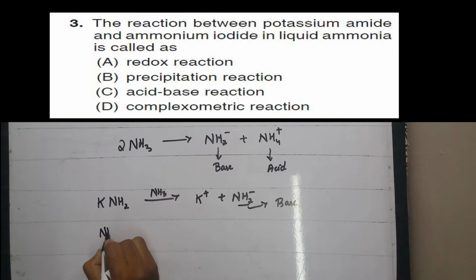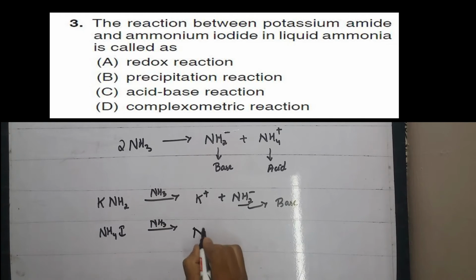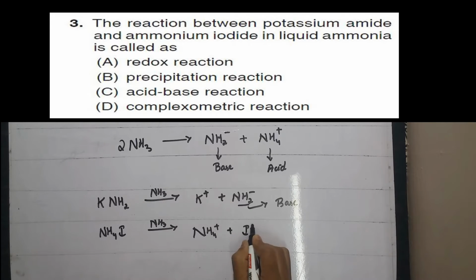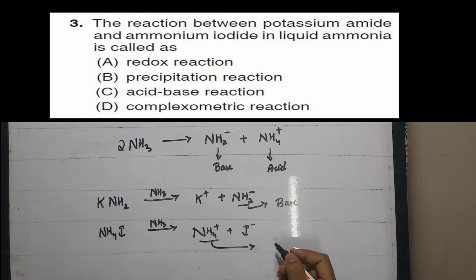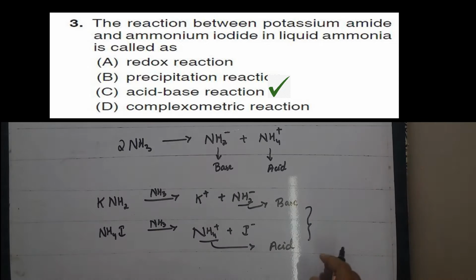As ammonium iodide, NH4I, is added to NH3 medium, it gives NH4 plus and I minus. As it is giving ammonium ion, the NH4I, that is the ammonium iodide, is acting as an acid. So the correct option is option C, that it is an acid-base reaction.